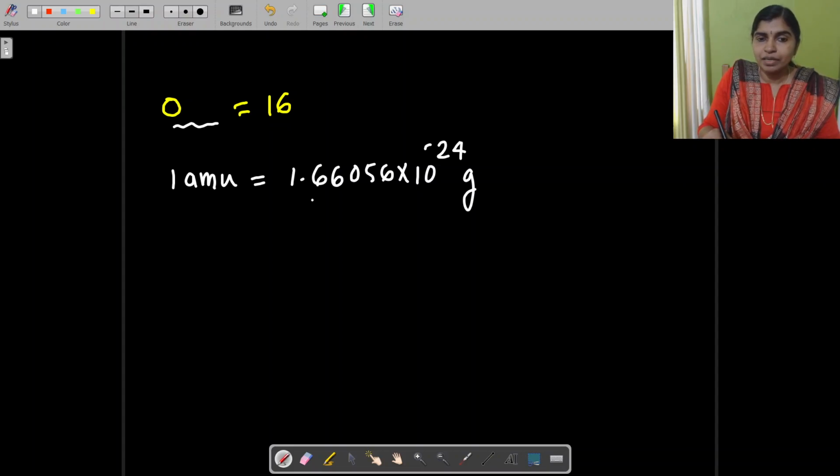So this is the mass of 1 by 12 the mass of one carbon 12 atom.